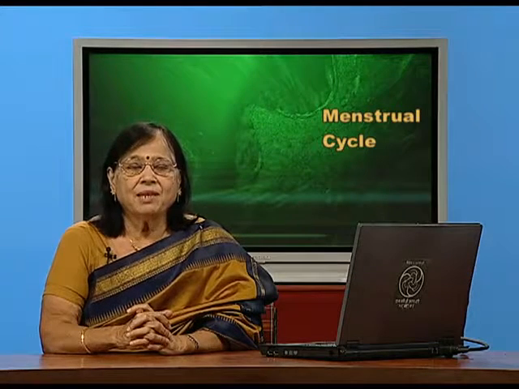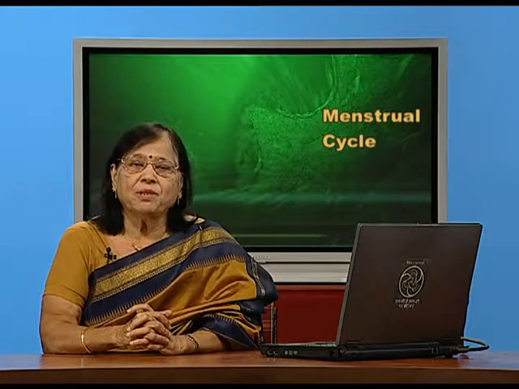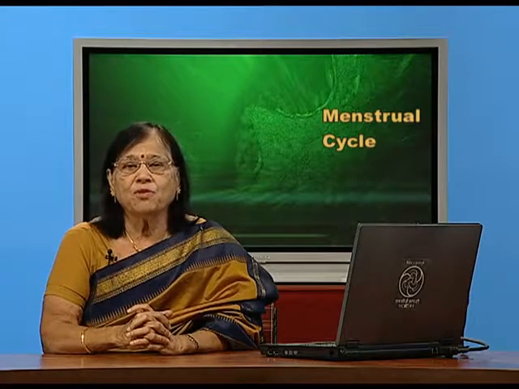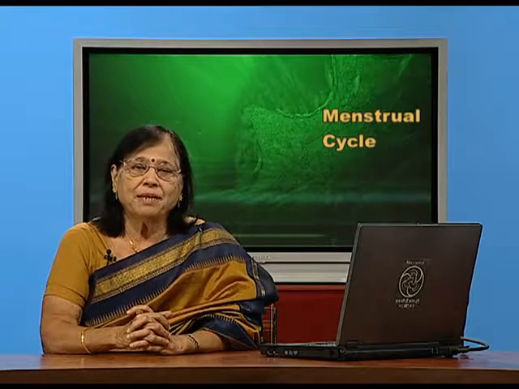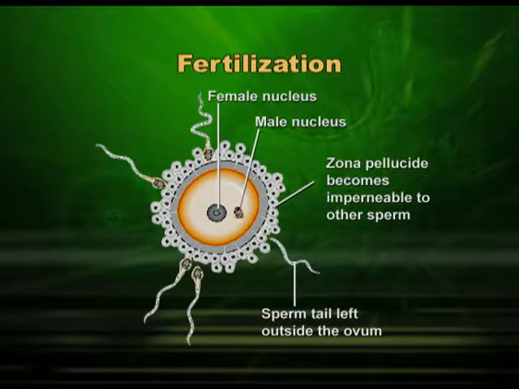Now, if fertilization is taking place, or in other words, if ova and sperms both are available in the female tract in the fallopian tube, then so many sperms will move towards this ova and one will be able to penetrate. You can see the structure of ova. There is ova surrounded by a gelatinous layer and surrounded by a cellular layer. The gelatinous layer is zona pellucida and the cellular layer is corona radiata. This sperm will penetrate the outer layer and try to enter.